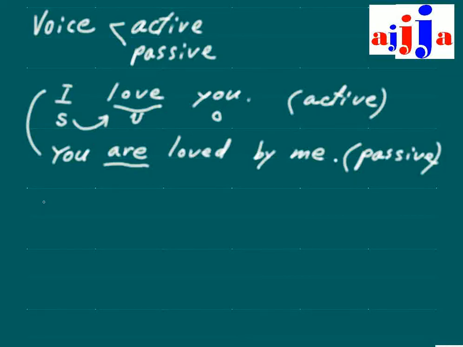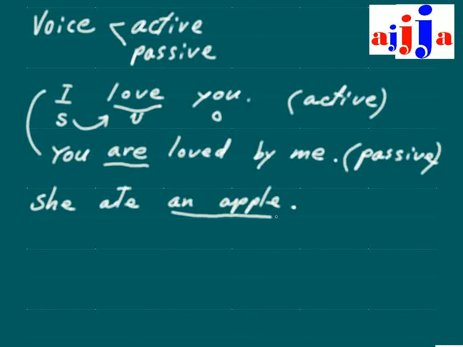So how are you going to change this one then? She ate an apple. Alright, try this. Then, yep, this is the object, an apple. This verb right here is the past form.